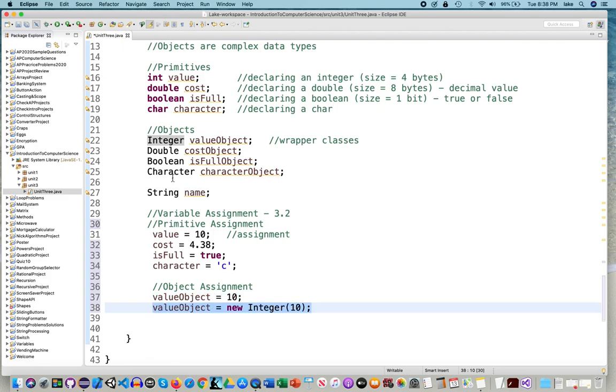These classes are what we call immutable, meaning they cannot be changed. So every time you make an assignment like this, this is what actually happens. You will say, well, wait a minute. If this is the same as this, why do we bother writing this long thing? Well, I'm writing it to let you know that this is what actually happens, because there's something called auto boxing. Auto boxing simply means when you make an assignment with an integer object as if it were an integer primitive, the system does the object work for you.